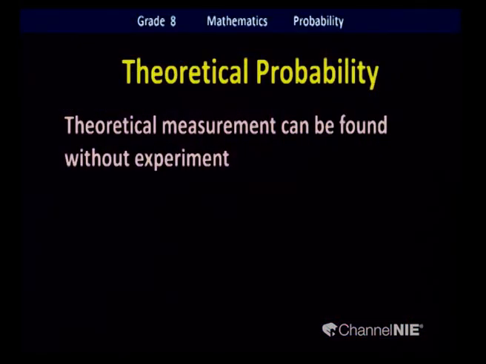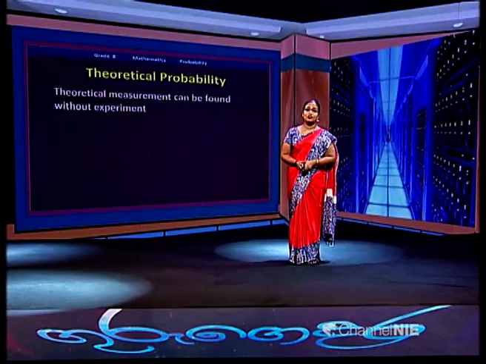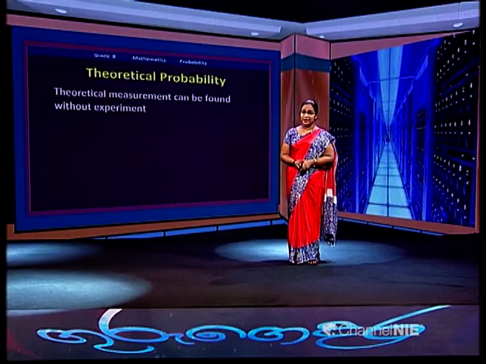Theoretical probability can be found without experiment. Is it clear? Without experiment. It means we find the theoretical probability according to things we already know. We are not going to do an experiment. According to our knowledge or previous things that we know, we find the probability. That is theoretical probability.